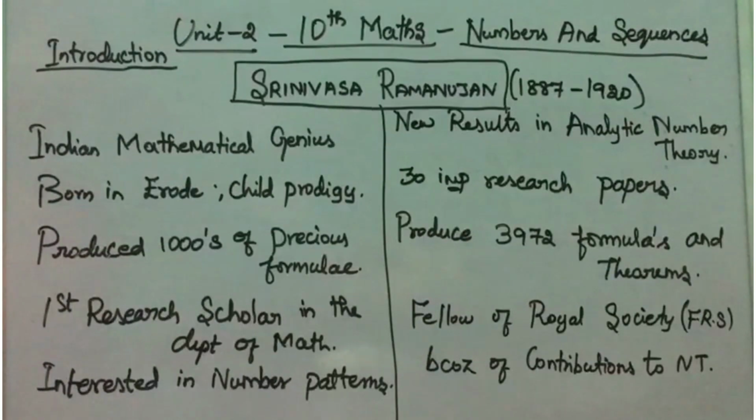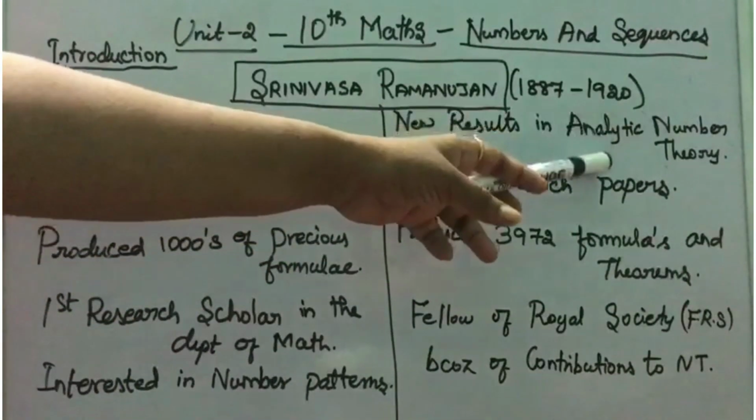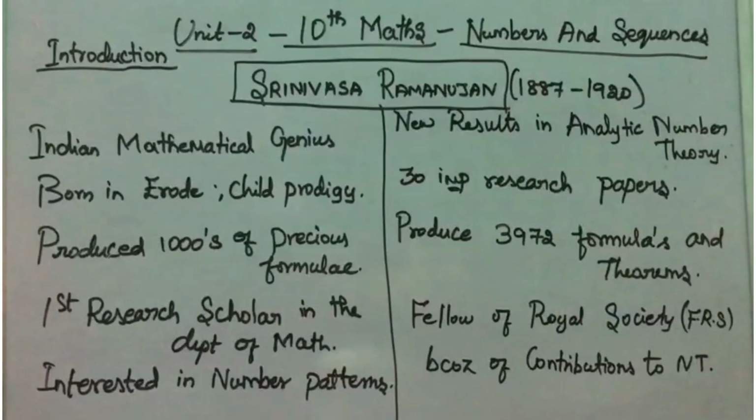Next, he produced some new results in analytical number theory, and he also wrote 30 important research papers and produced 3,972 formulas and theorems. Because of his contribution to number theory, he was made a Fellow of the Royal Society. This was a basic introduction about Srinivasa Ramanujan. Next, we can go to Unit 2, Numbers and Sequences introduction.